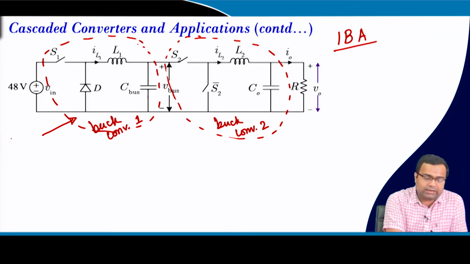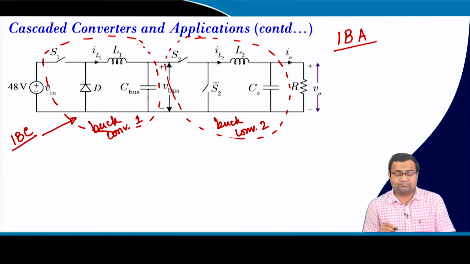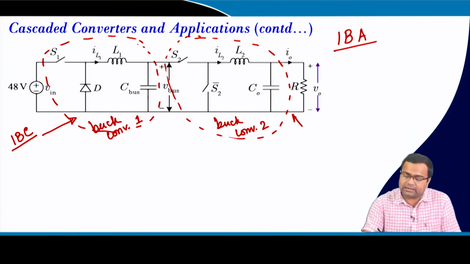As I told, this converter is called IBC, intermediate bus converter, and this converter is known as the point of load converter.